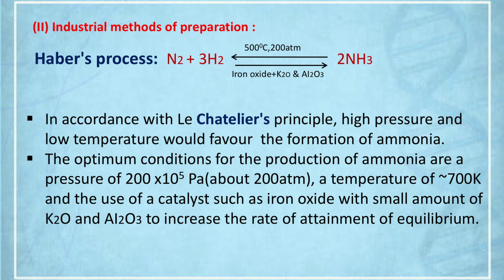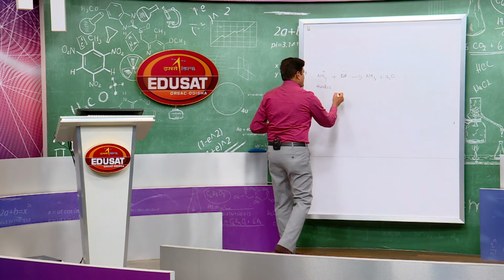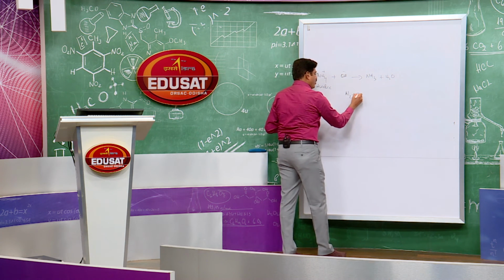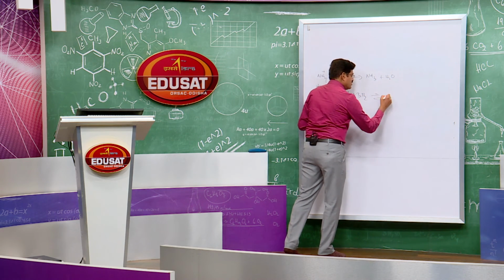So, what are the principles we have to follow? What are the conditions we have to follow so that the yield of ammonia can be increased? We can apply the principle called Le-Chatelier principle. What are the conditions to be followed to increase the yield of ammonia? High pressure. According to Le-Chatelier, any increase in pressure on equilibrium always shifts the equilibrium in the direction having lesser moles. Since the formation of ammonia is accompanied with decrease in number of moles, this is the reaction.